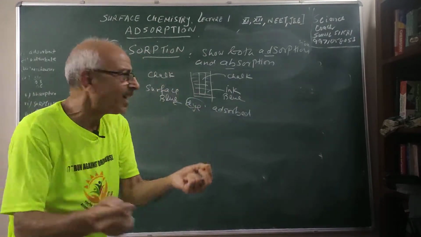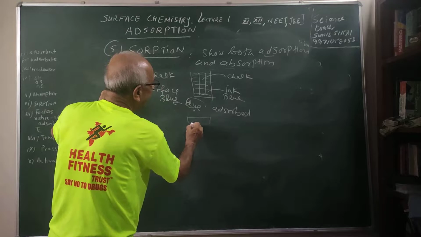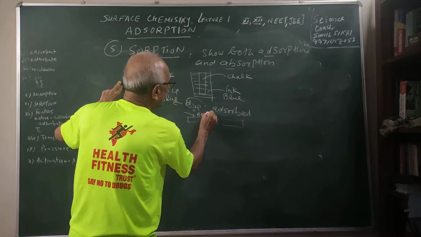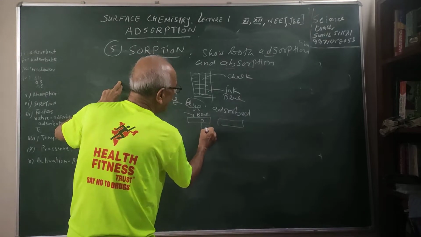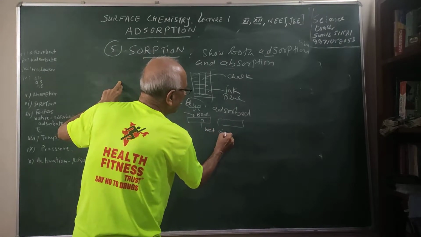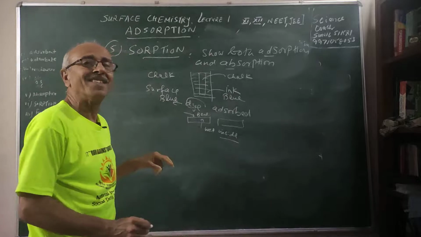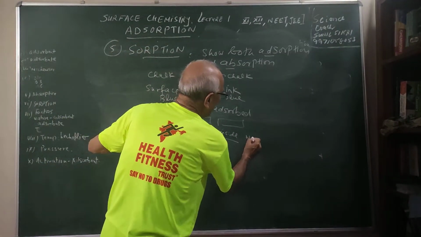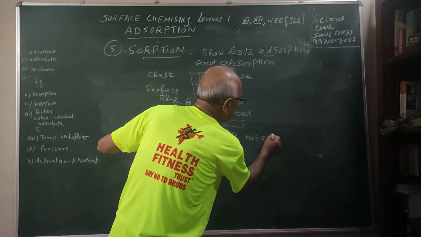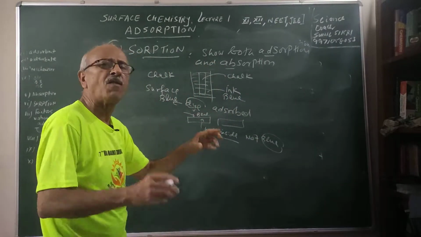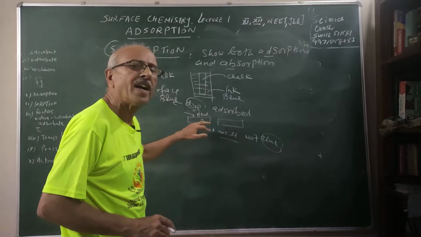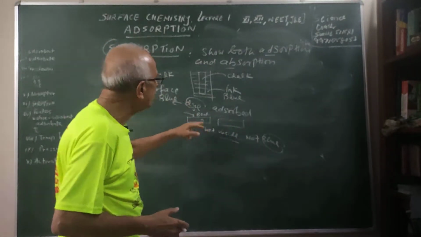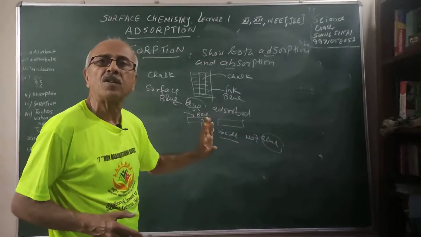And if you break the chalk in two pieces, you will find there is blue color on the top, and it is wet from inside, but not blue from inside. That means the dye is adsorbed on the surface, but water is absorbed in the entire chalk. So here water has got absorbed and the blue color has got adsorbed.